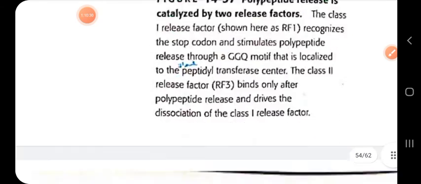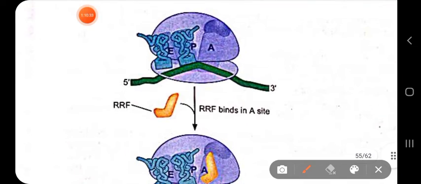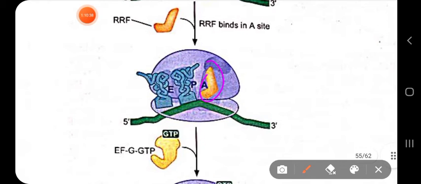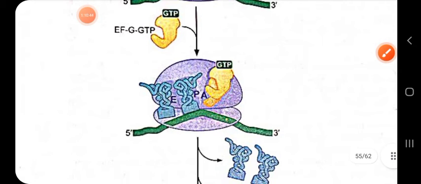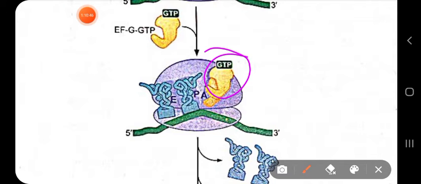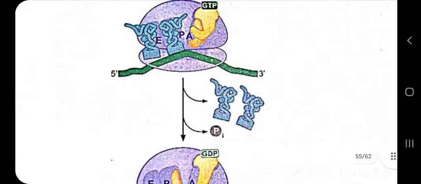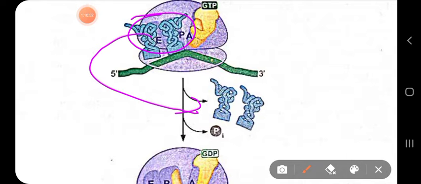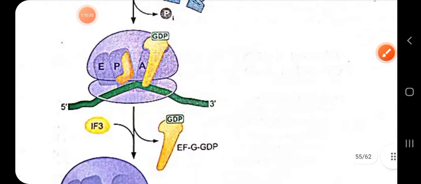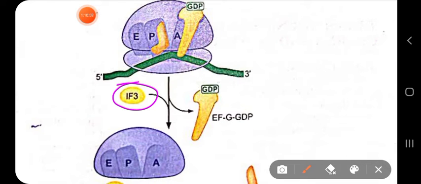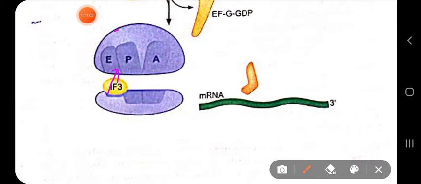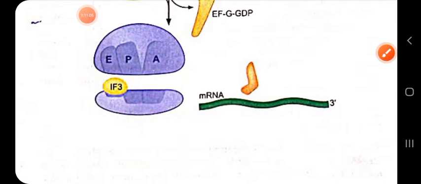In the next step, you can see the ribosome recycling factor mimics a tRNA. It binds to the A site. Then comes the EFG again, which will cause the translocation process. When EFG binds to the factor binding center, it causes the translocation and releases the uncharged tRNA. And finally IF3 will bind to the small ribosomal subunit and release the whole ribosome from the mRNA. In this way your whole translation process will be completed.